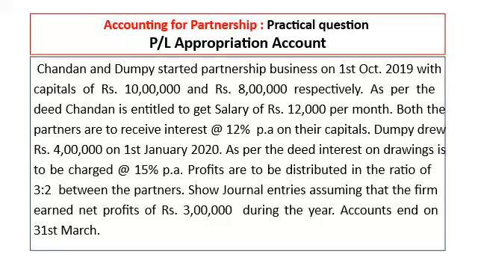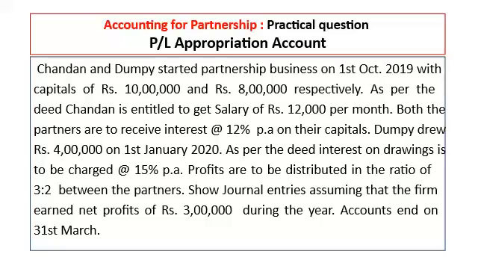Next, go to next question. Chandan and Dumpy started partnership business on 1st October 2019 with capitals of rupees 10 lakh and 8 lakh respectively. As per the deed, Chandan is entitled to get salary of rupees 12,000 per month.